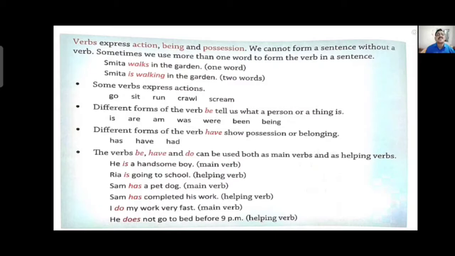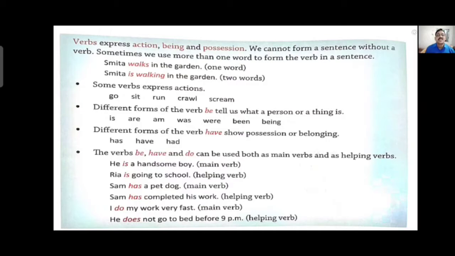Smita walks in the garden. One word, walks, is the verb in the sentence. Second sentence, Smita is walking in the garden. Here two words, is and walking, both are verbs. Some verbs express actions like go, sit, run, crawl, scream.